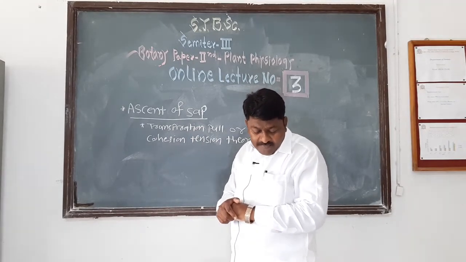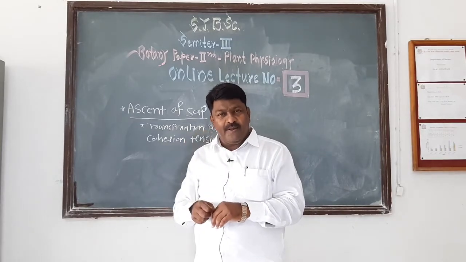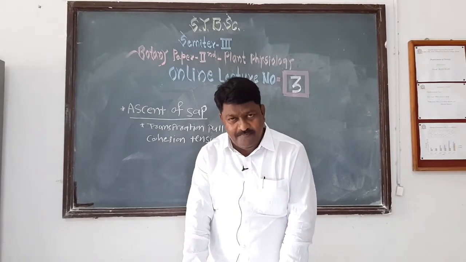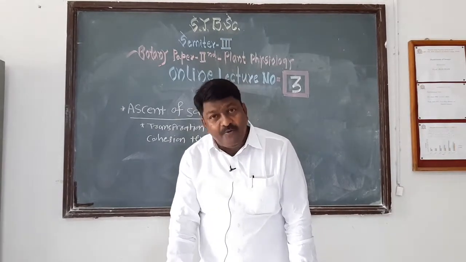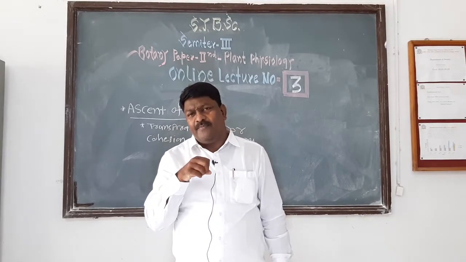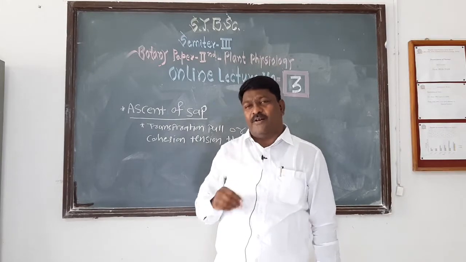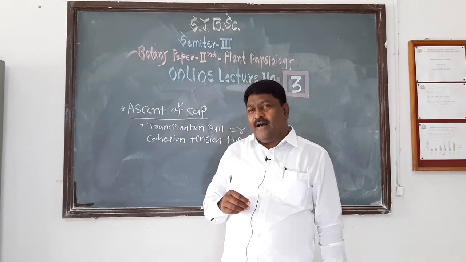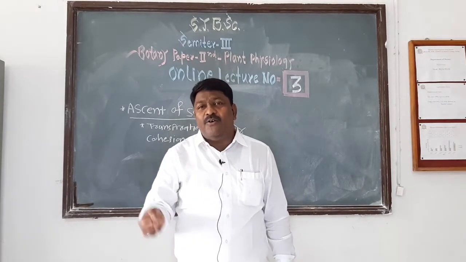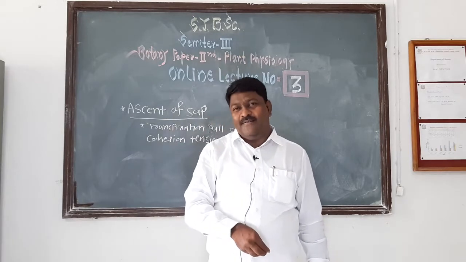We know that plants absorb water from soil, and plants also absorb nutrients from soil. When the plant absorbs water from soil, these nutrients are dissolved in the soil water, and such water along with dissolved nutrients enters the root of the plant.